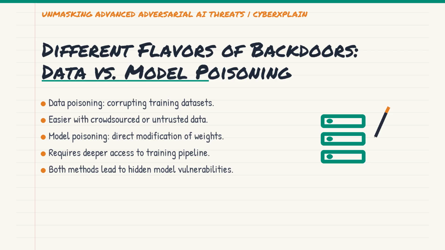This is harder to pull off, often requiring access to the model training environment or the ability to upload malicious pre-trained models. However, it can be even stealthier and more potent if successful, as the malicious behavior is baked directly into the model's core. Each approach has its own threat model and implications for